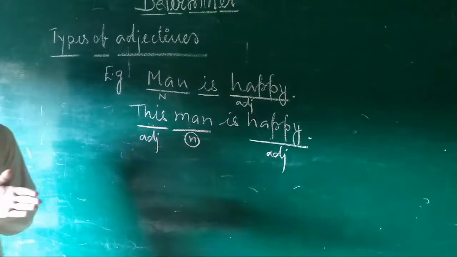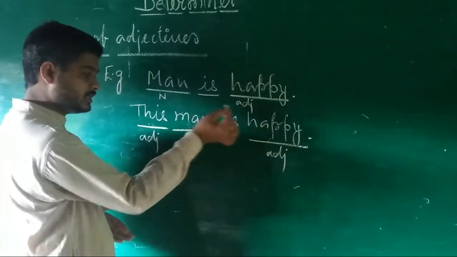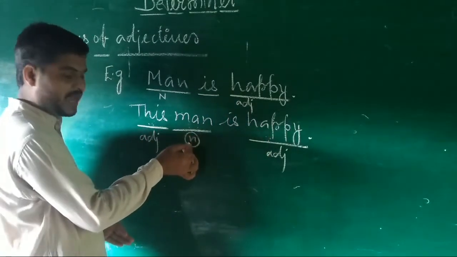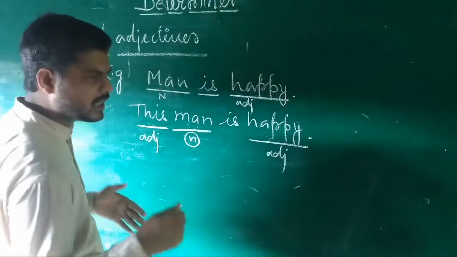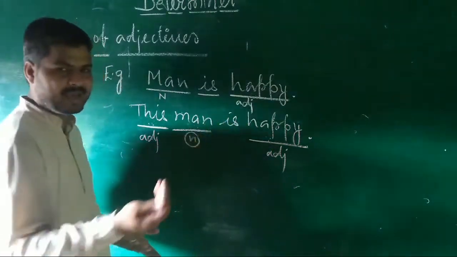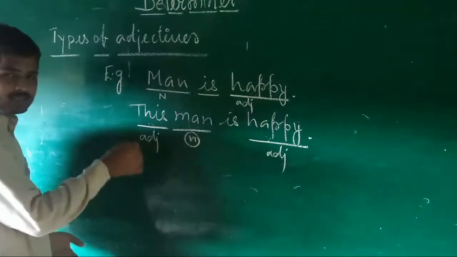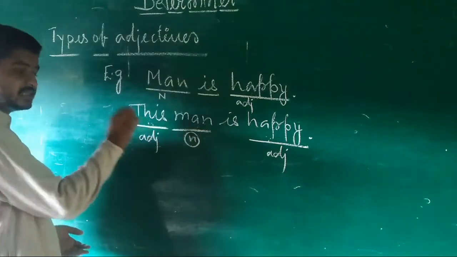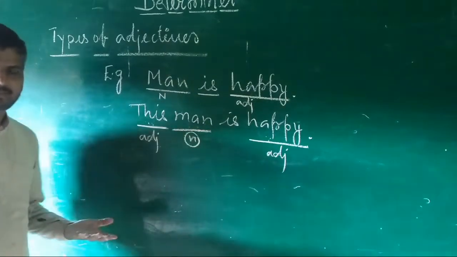Listen attentively to what I am saying again and again. This adjective is describing the man, either mental condition or physical condition or anything more. Simply you can answer how is the man. Man is happy.